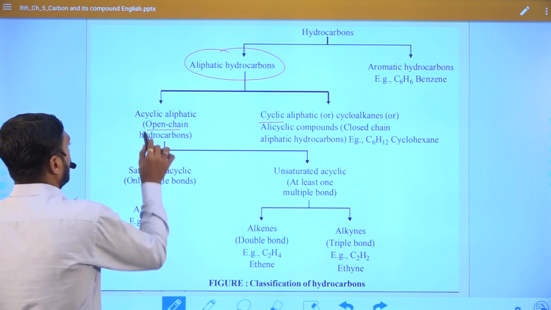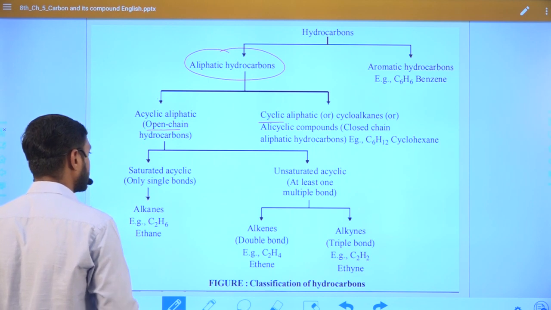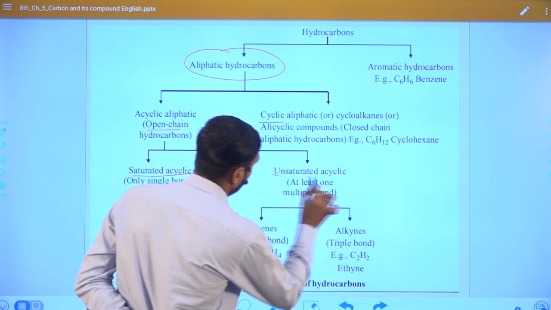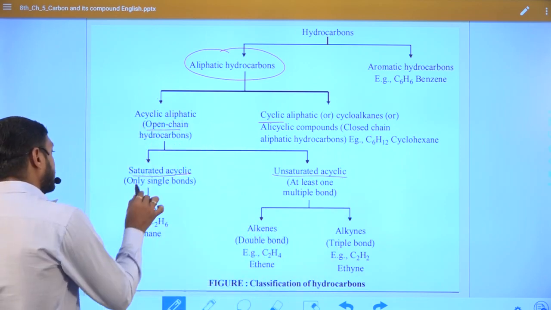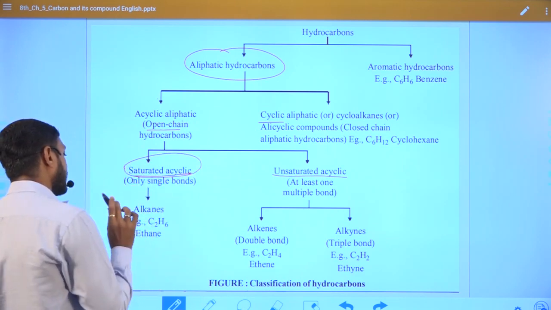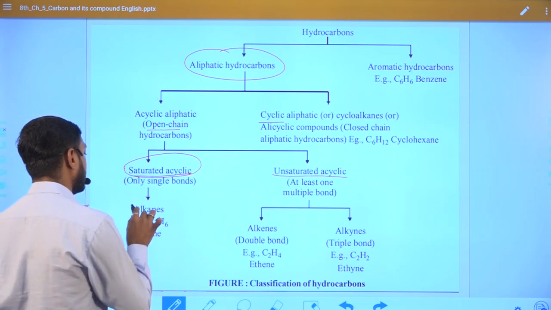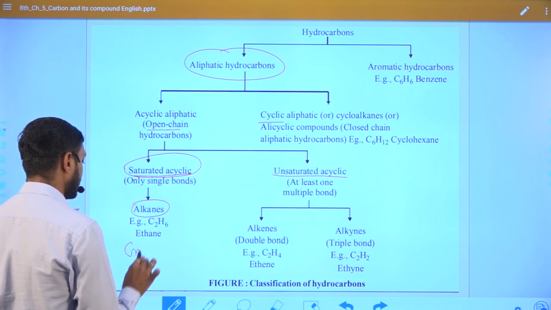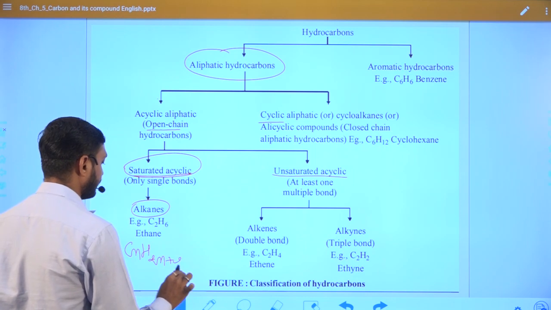Now again, open compounds we divided into two parts. One is saturated acyclic and another is known as unsaturated acyclic. Again, saturated: what is the meaning of saturated? We already discussed, only single bonds are present in the compound, then the compound is known as saturated, and generally we call them alkanes, and the general formula of alkane is CnH2n+2.